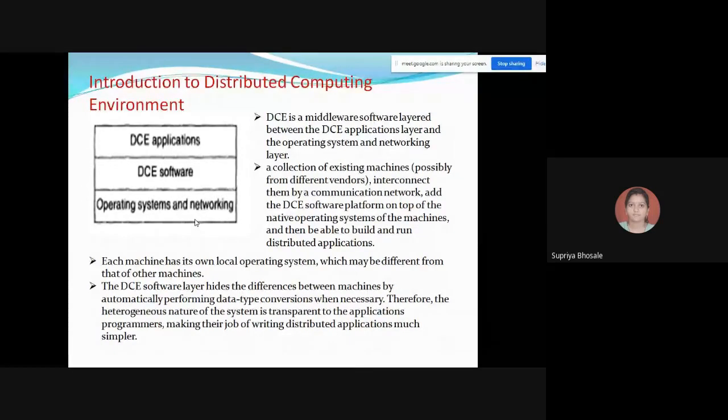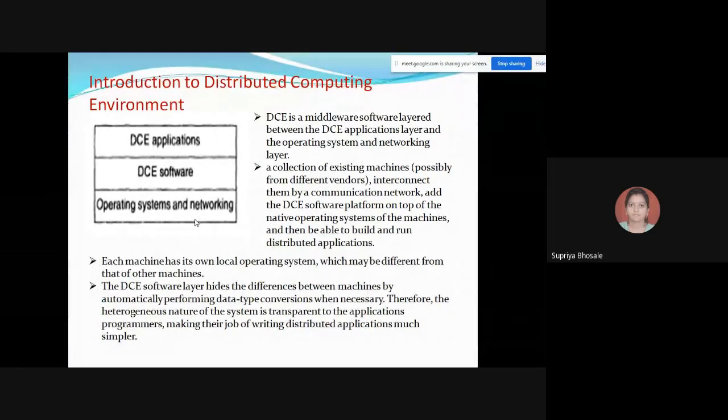So the task of data type conversion is done by this particular layer, so that the heterogeneous nature of the system is transparent to the application programmers, making their job of writing distributed applications much simpler.